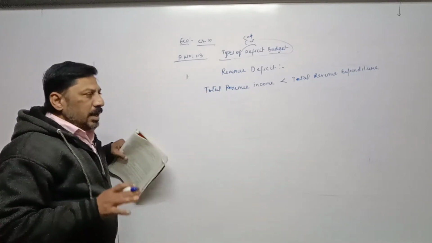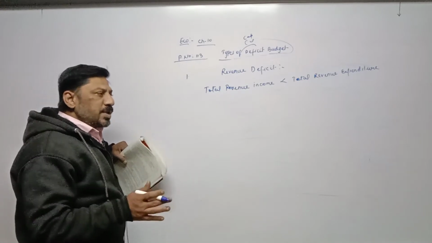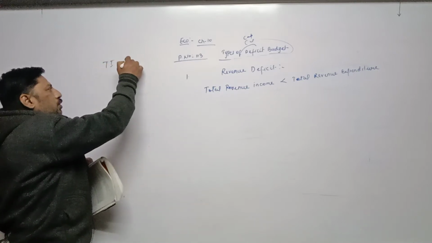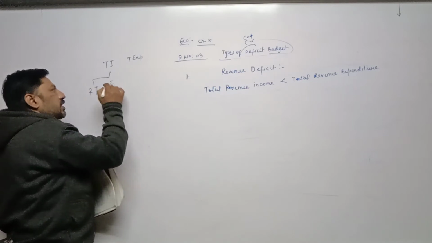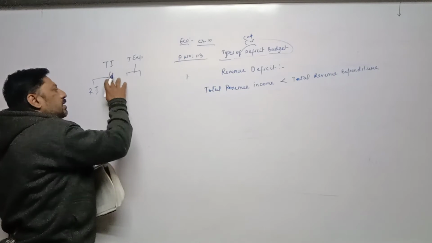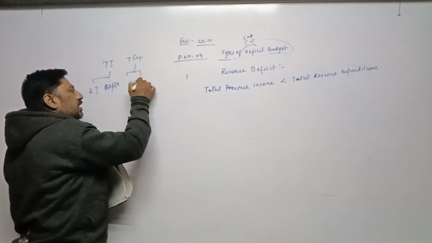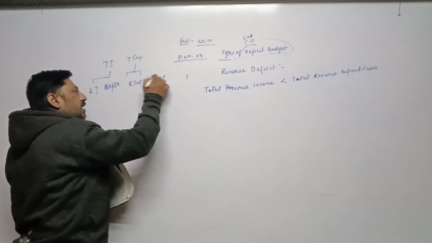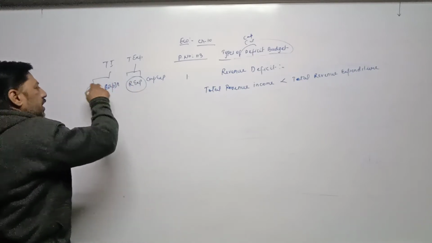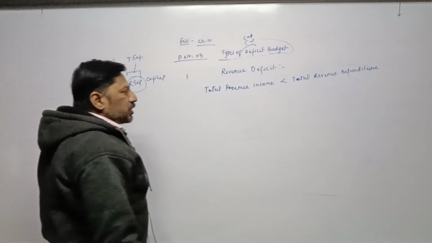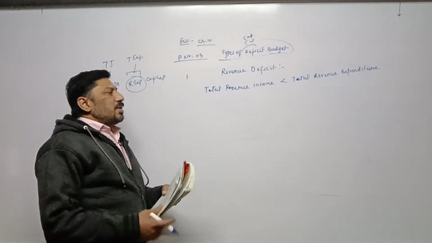In a revenue deficit budget we are taking only revenue income and revenue expenditure. We are not taking capital income and capital expenditure, or we can say we are not taking total income and total expenditure. Total income has two parts, revenue income and capital income. Total expenditure has two parts, revenue expenditure and capital expenditure. So here we are considering only revenue expenditure and revenue income, and the condition is when revenue expenditure is more than revenue income, such type of budget is called revenue deficit.